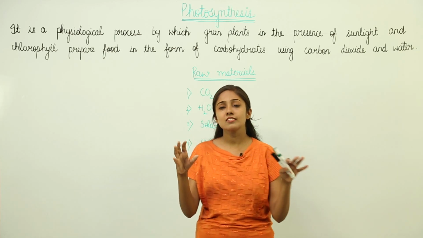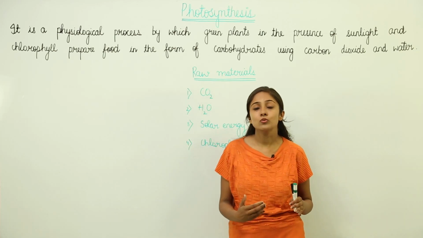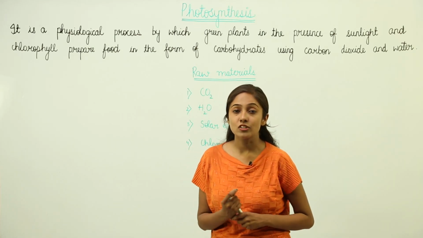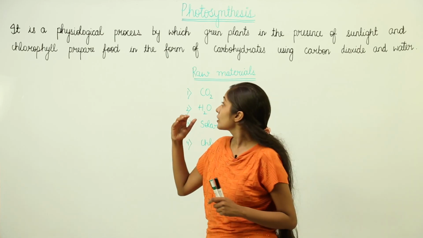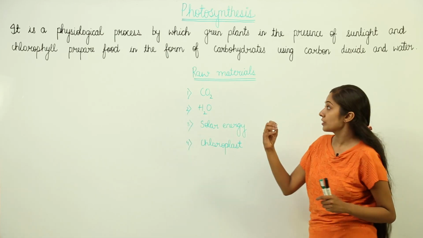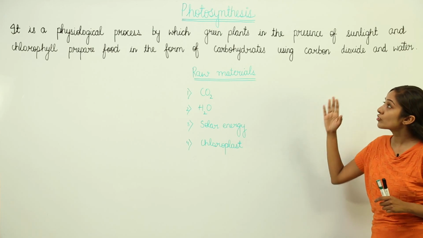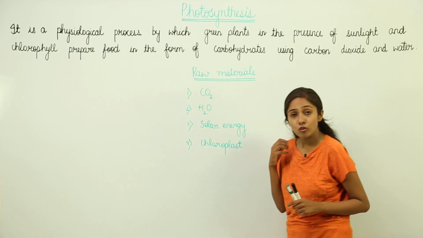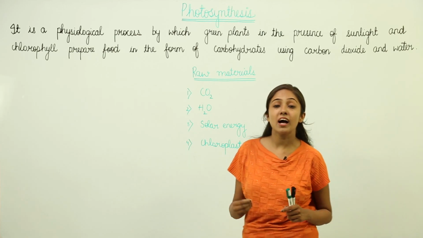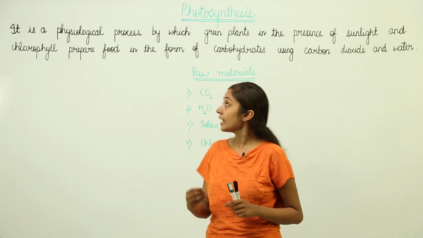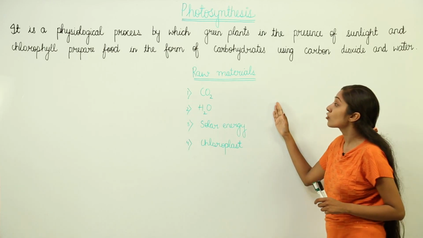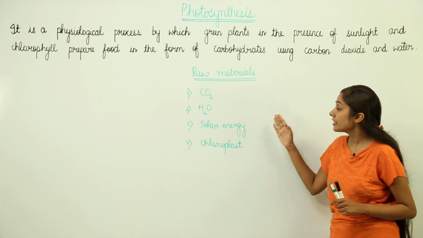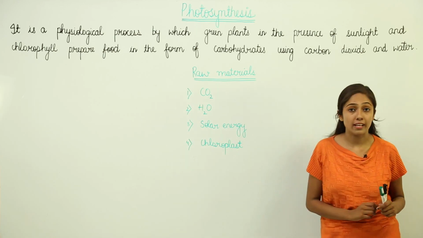So, this is just an idea to explain how the organisms are classified on the basis of the source of their food. Now, when we talk about photosynthesis in green plants, it is a process by which green plants prepare their food. What do they need as raw materials? They need carbon dioxide, water, solar energy, and chloroplast.